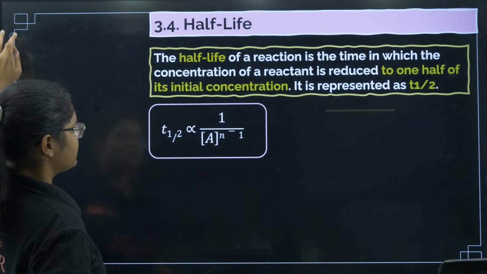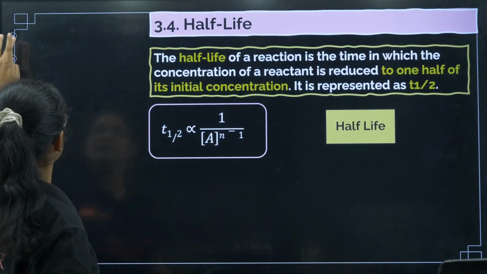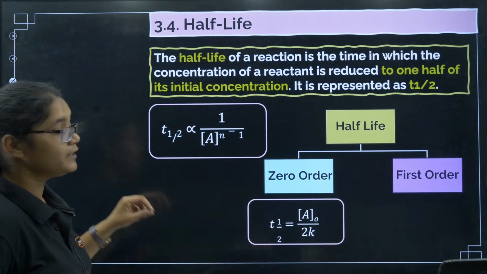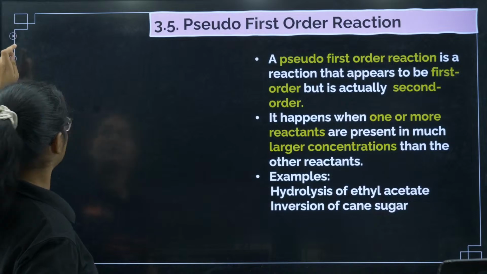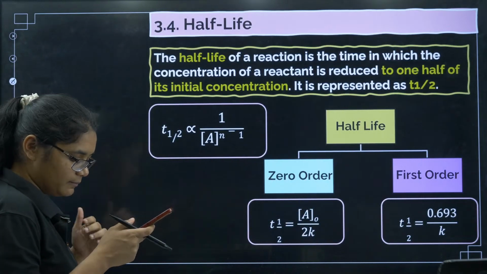Next, half-life. What is the formula? t half is proportional to a to the power of 1 minus n, and for 0th order the half-life formula is A naught by 2K, and for first order the half-life formula I already told you, 0.693 by K.